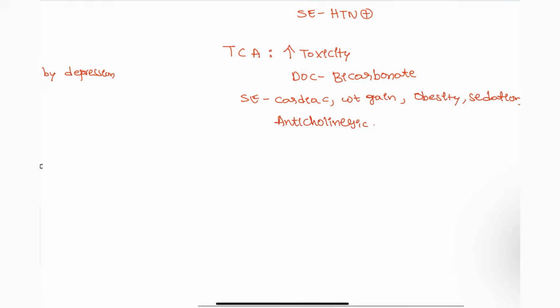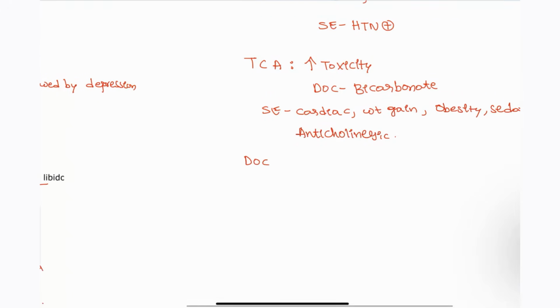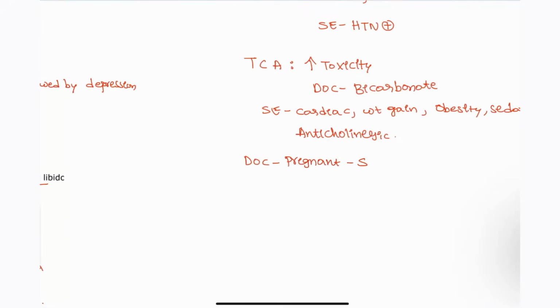Next, the question can be asked, what is the drug of choice for patients who are pregnant with depression? Then the drug that can be given safely is sertraline. Okay, sertraline can be given for this patient, right? The remaining drugs are all contraindicated in pregnancy.